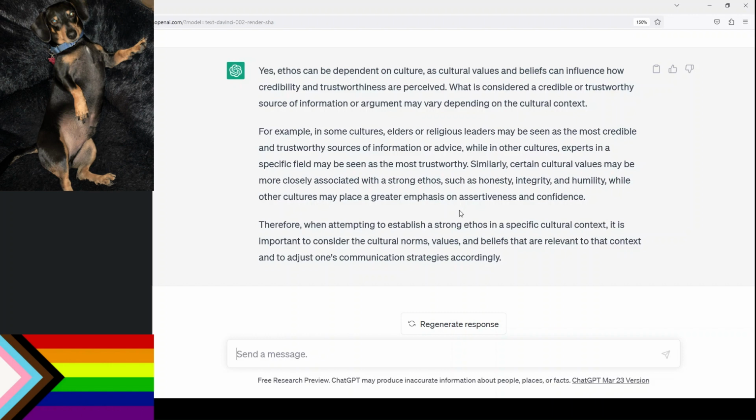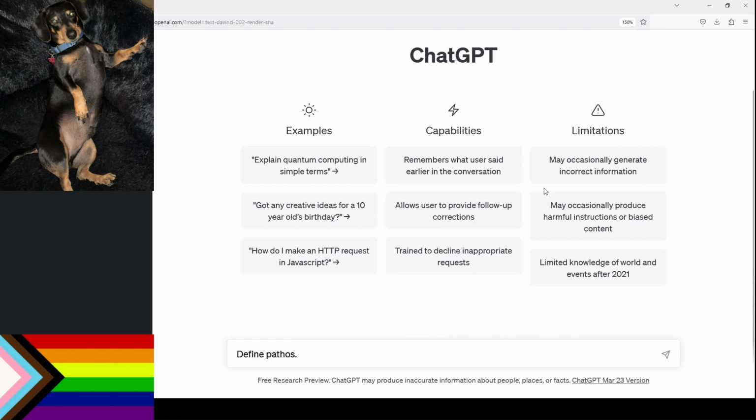All in all, I think ChatGPT passed the ethos test, that students could use ChatGPT to help remind themselves or think through ethos more deeply. Tune in next time as we see if ChatGPT can define pathos.